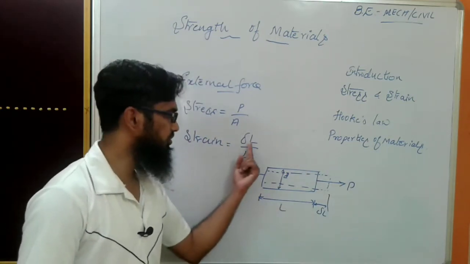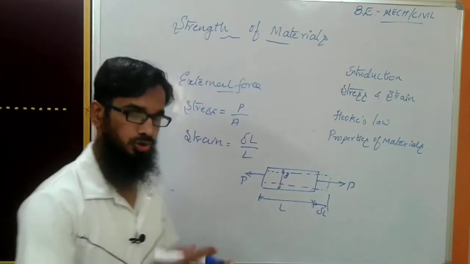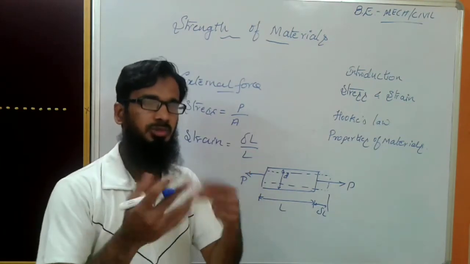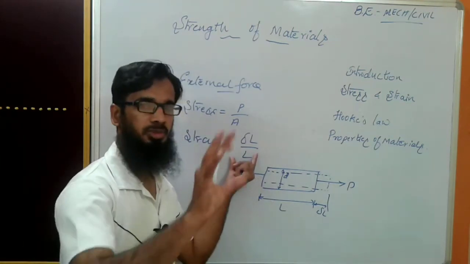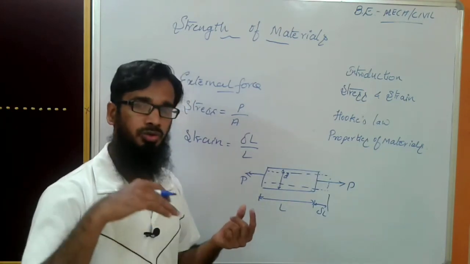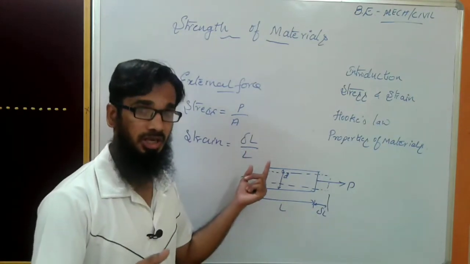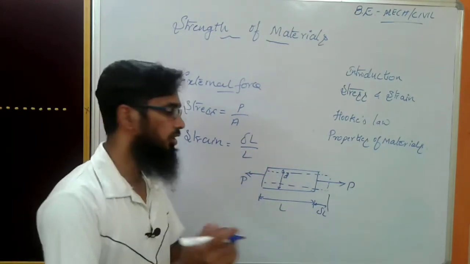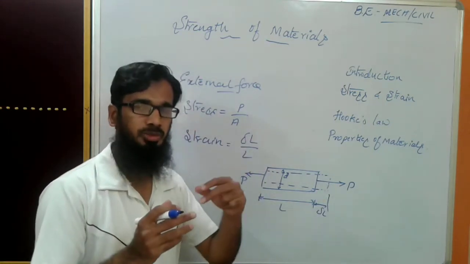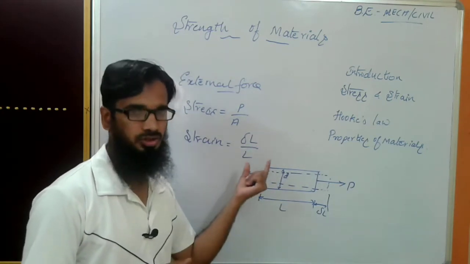Now, the strain is change in length by original length. I'll come back to the same example I gave previously. Initially the face of a person has some exact shape, but when you hit that person, there will be a change in the dimensions, like bulging. That is the delta L value from the original shape. The original shape changes slightly; that is the delta L value.